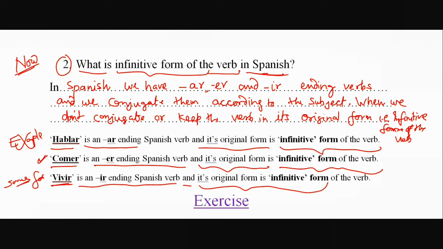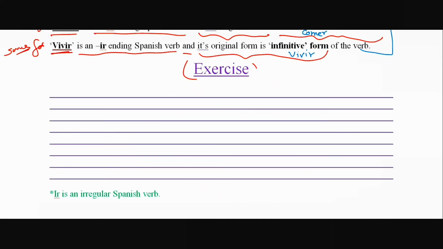Now let's have a look. Infinitive of hablar is hablar. Infinitive of comer is comer. For vivir is vivir. So in blue I have written all infinitive forms. Now we have a small exercise. I'm writing some examples and we will have translations.